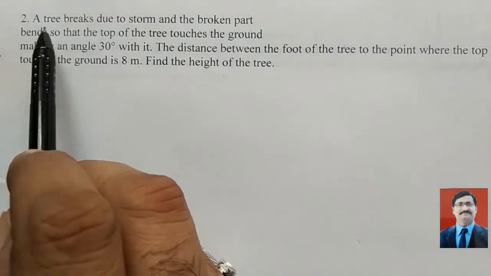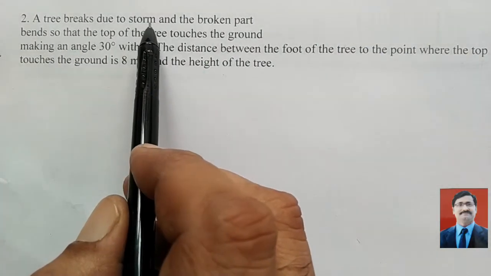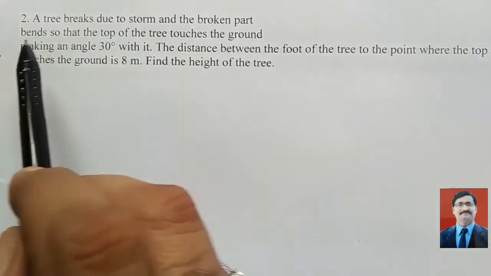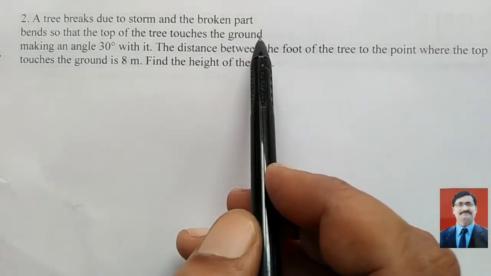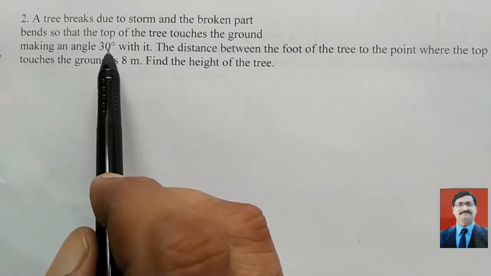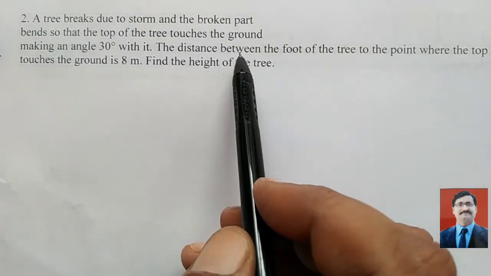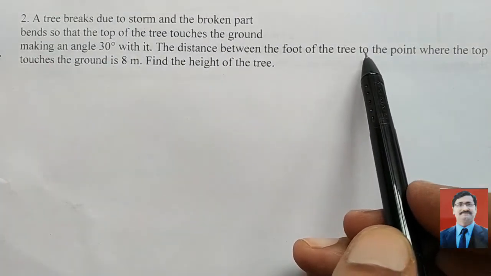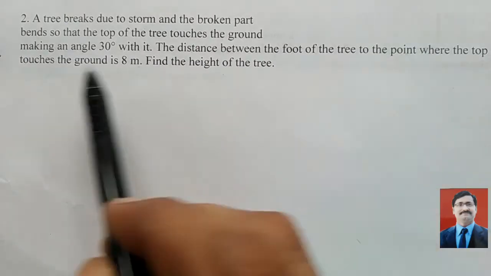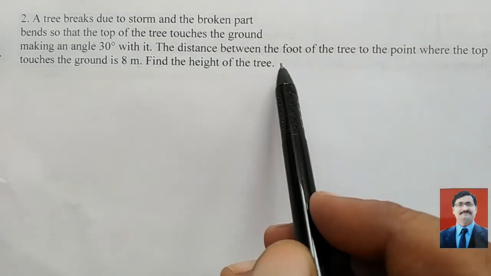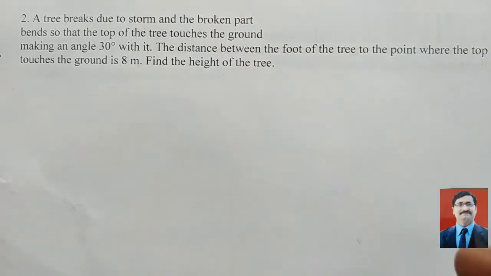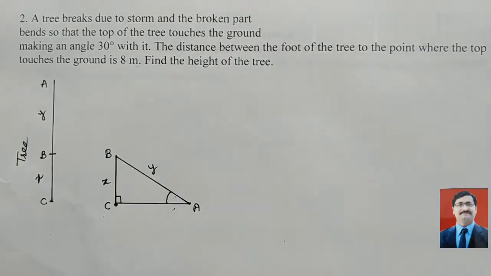Look here, the question is, a tree breaks due to a storm and the broken part bends so that the top of the tree touches the ground, making an angle of 30 degrees with it. The distance between the foot of the tree and the point where the top touches the ground is 8 meters. Find the height of the tree. According to this question, we draw the diagram.